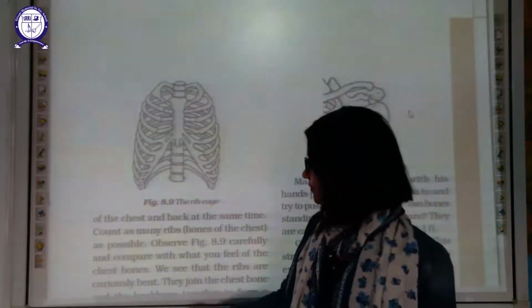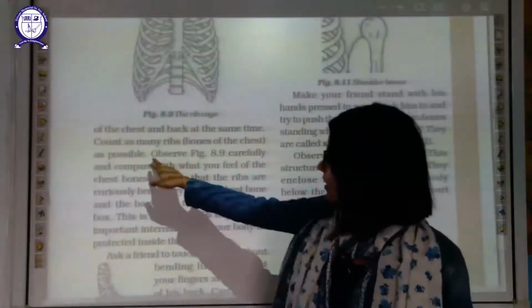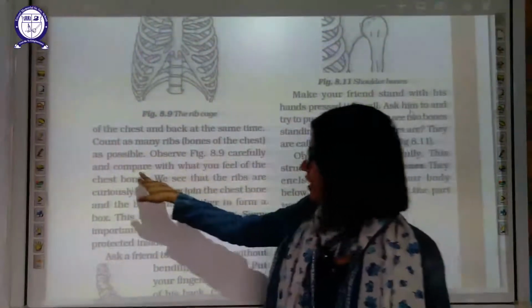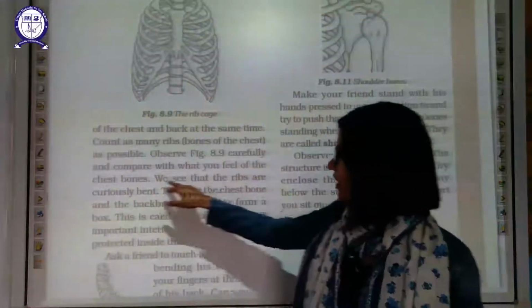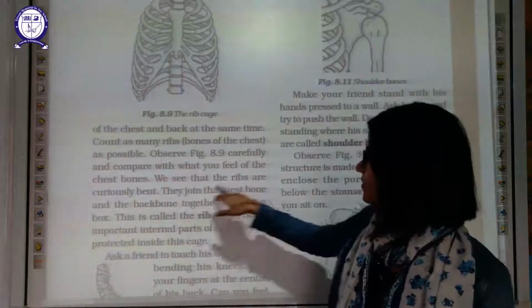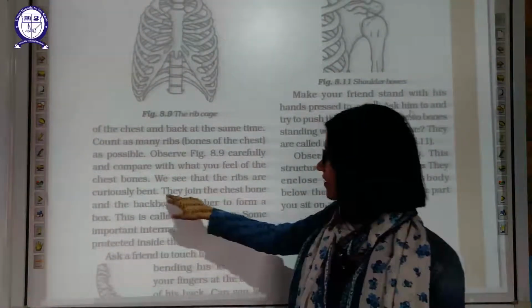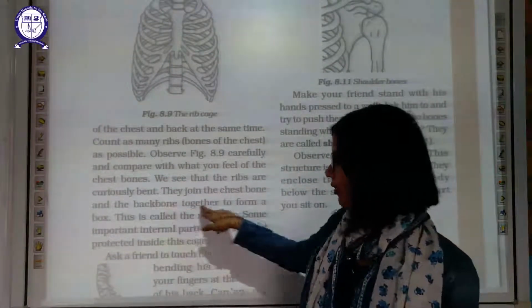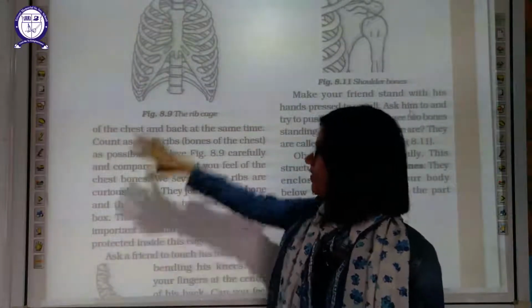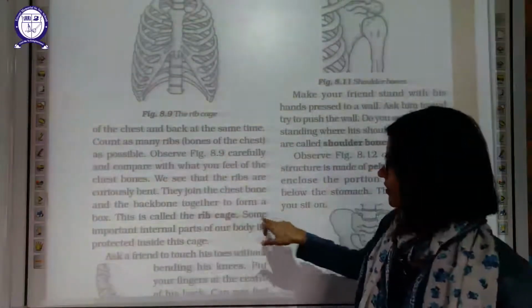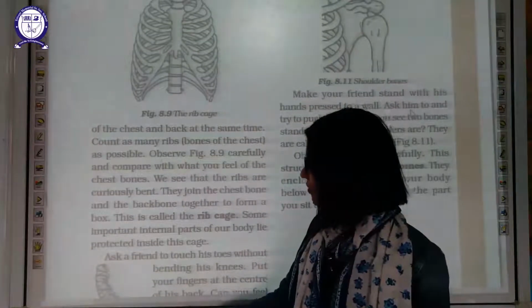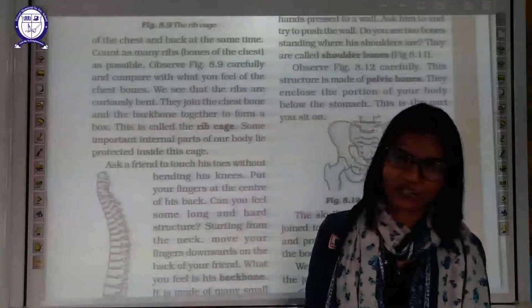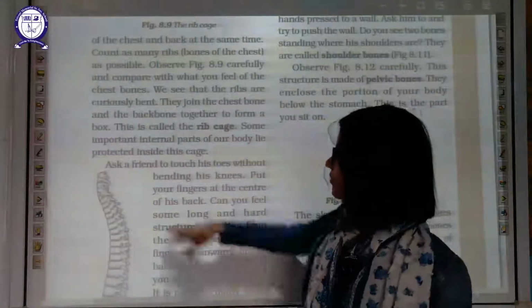Now observe figure 8.9. Carefully compare it with what you have felt with your chest bone. We see that the ribs are closely bent. They join to the chest bone and the backbone together to form a box. This box is the rib cage. Some important internal parts of your body are protected inside that cage: lungs and your heart.